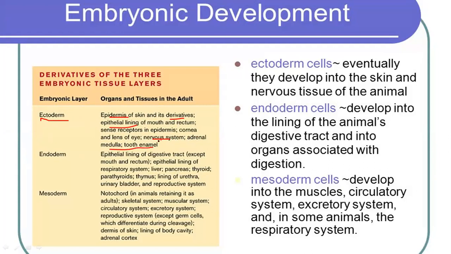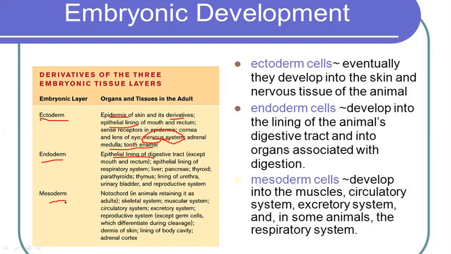This nervous system that will be formed by neurulation is also from the ectoderm. Now, endoderm: epithelial lining of digestive tract, epithelial lining of respiratory tract, liver, pancreas, thyroid, parathyroid, all the glands are formed, and all the linings of all systems will be formed by endoderm.